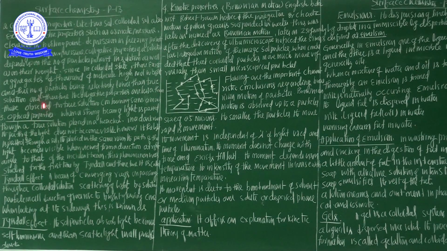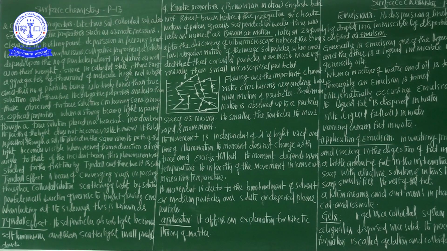Colloidal solutions. What are colloidal solutions? Actually, it is a substance that disappears in the solvent, but it cannot pass through the parchment membrane. It cannot pass through any membrane. But colloidal particles or colloidal solutions show colligative properties. What are colligative properties? Now see here, like true solutions, colloidal solutions also exhibit colligative properties. It is a very important concept in the solution chapter.